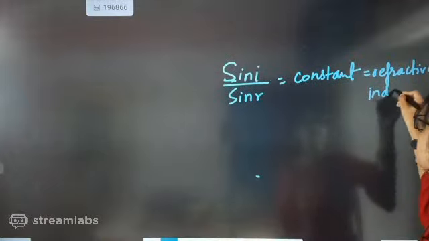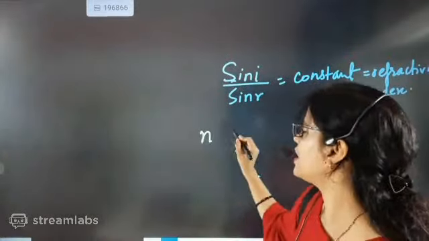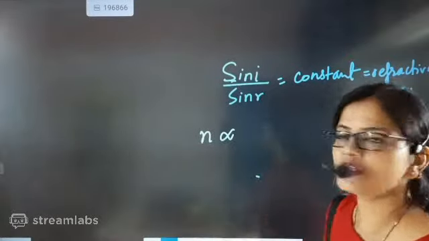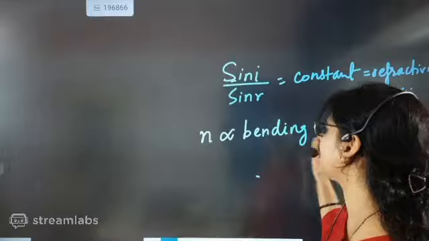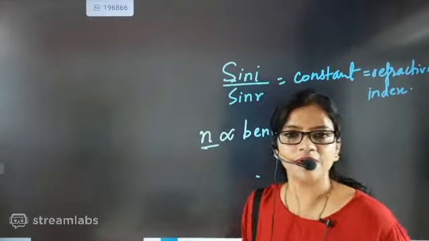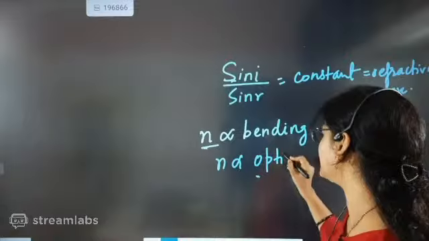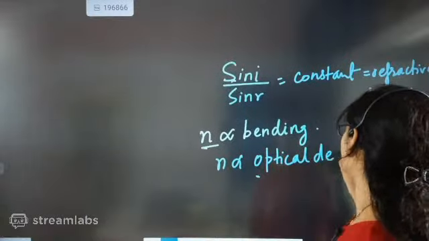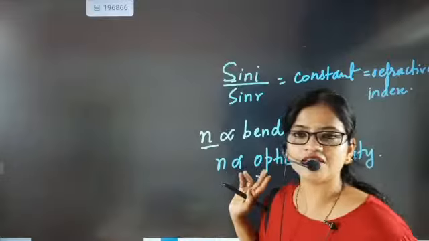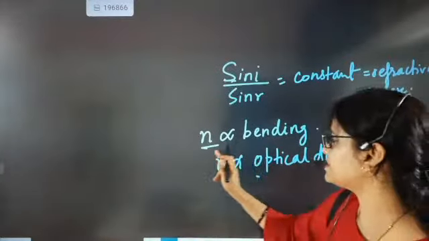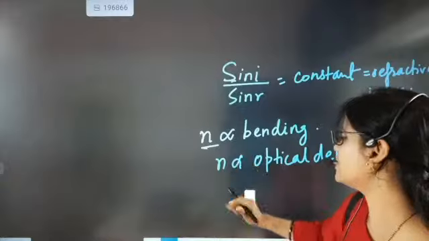And then last class we understood that refractive index is denoted by n, and n is directly proportional to bending. The higher the bending, the higher the refractive index. And then refractive index is directly proportional to optical density. As a small revision, refractive index is directly proportional to optical density, and refractive index is directly proportional to bending. So these two things we have understood.